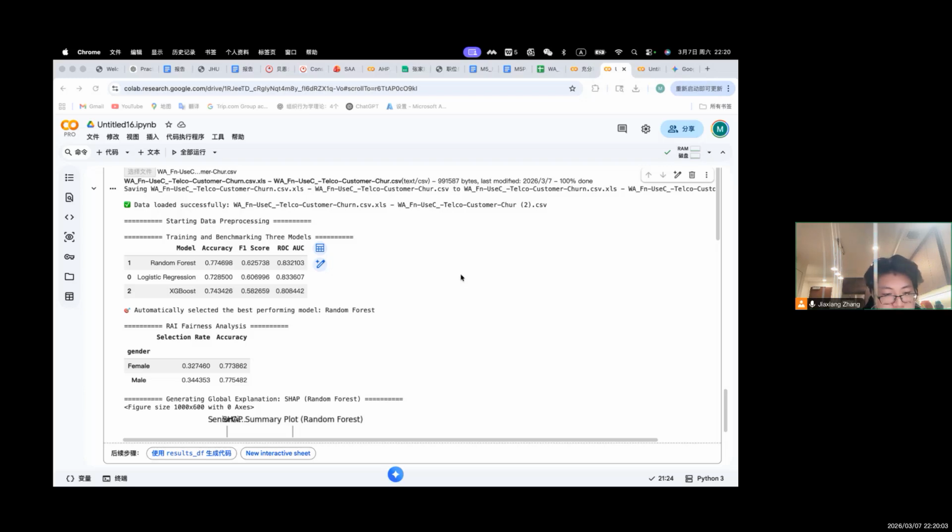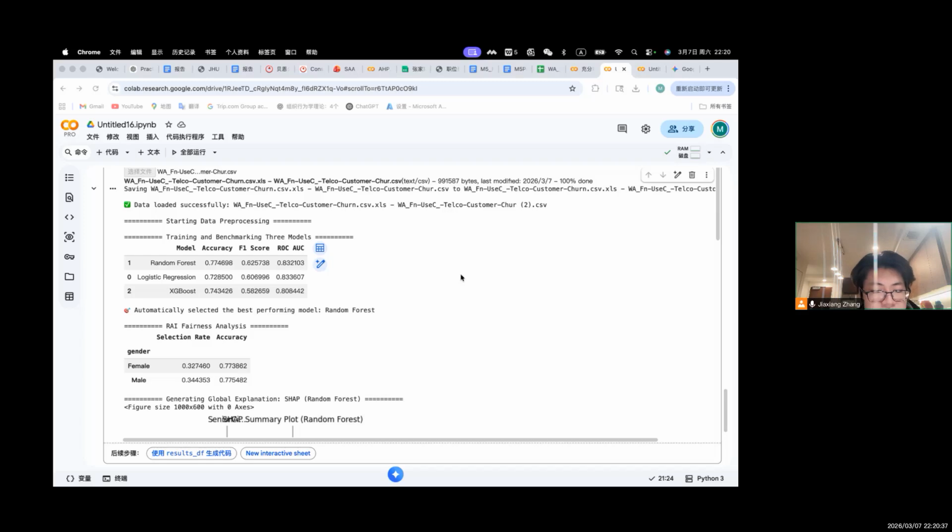explainability techniques. Customer churn refers to a situation where a customer stops using a company's service in subscription-based industries such as telecommunication. Predicting churn is extremely important because retaining existing customers is usually much cheaper than acquiring new ones. By identifying customers who are likely to leave, companies can implement targeted retention strategies and improve customer